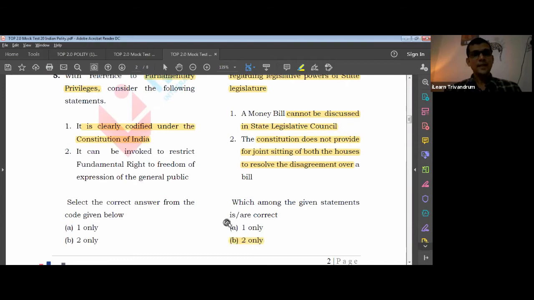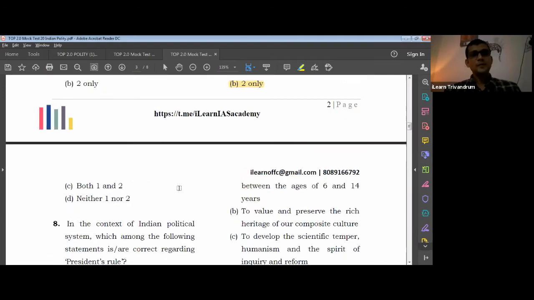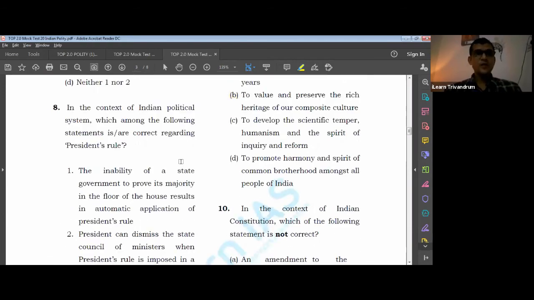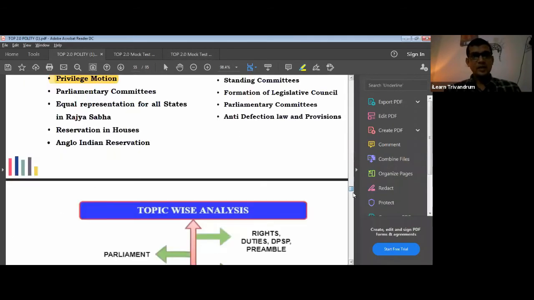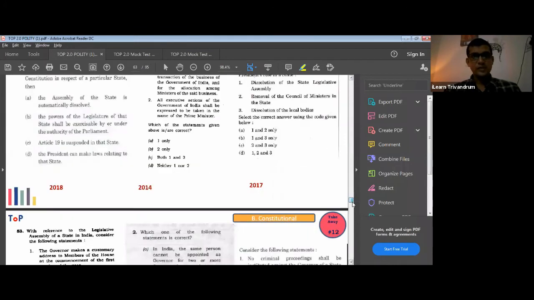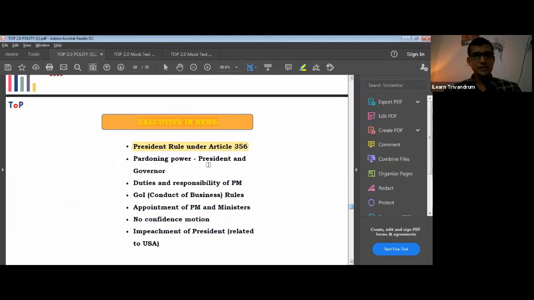Let's move on to the eighth question. In the context of the Indian political system, which among the following is correct regarding the president's rule? Now, in this also we discussed the importance of president's rule for this year. I think the question has come, it's very important to study this. The president's rule has been in the news a lot of times. In Maharashtra, it was imposed. There have been discussions about it, and for that reason, one must study it.